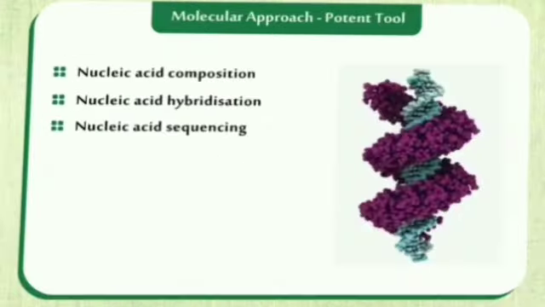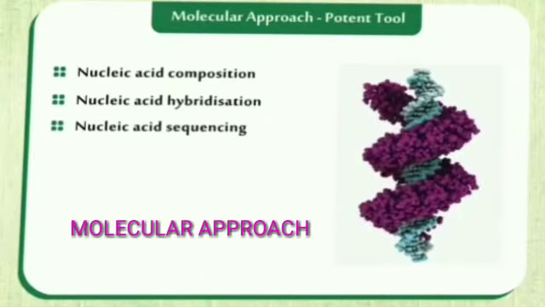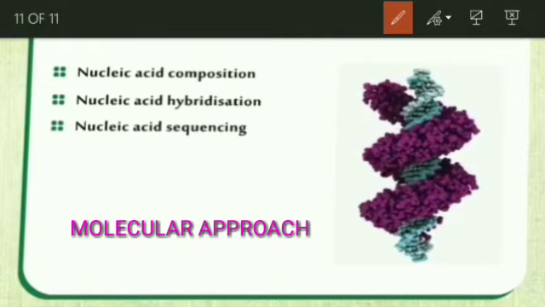Let us see another approach by which we could identify a microorganism, that is the molecular approach, a potent tool. Nowadays we mainly depend on this molecular approach. What is this molecular approach? Number one is nucleic acid composition. For example, if you take DNA, it has 4 nucleotides A, T, G, C, and how much A is there, how much T is there, what is its composition, so that you can identify a microorganism.